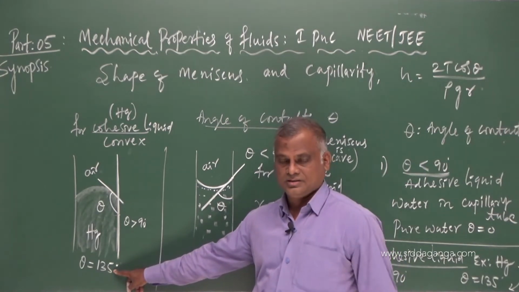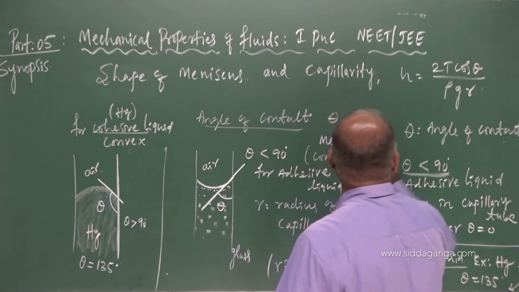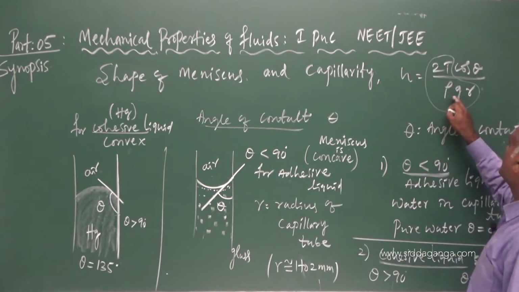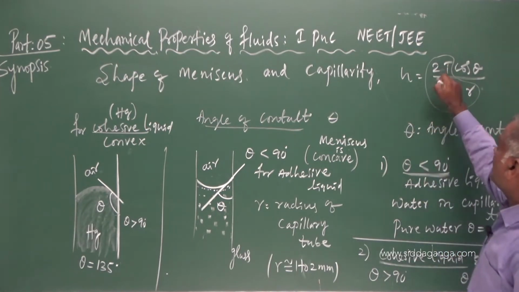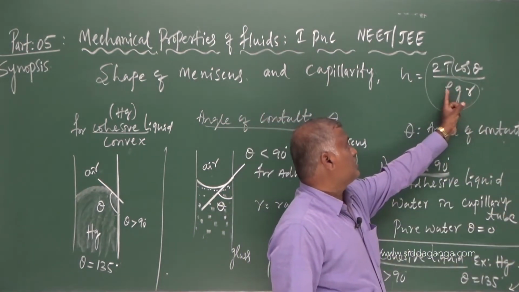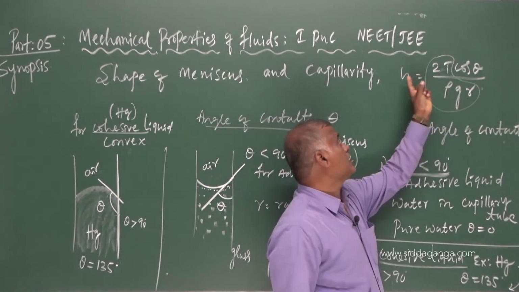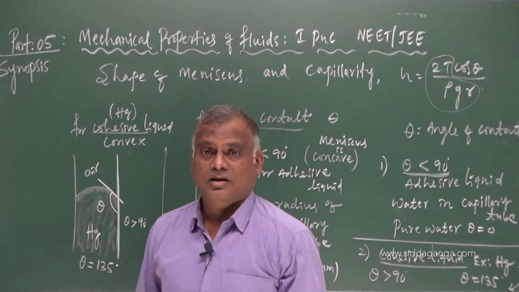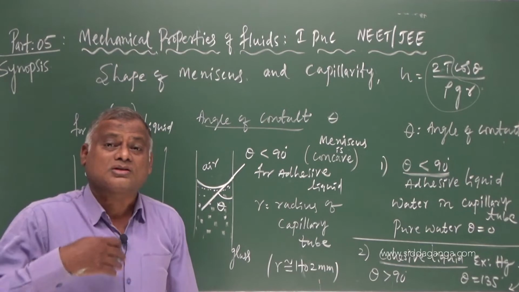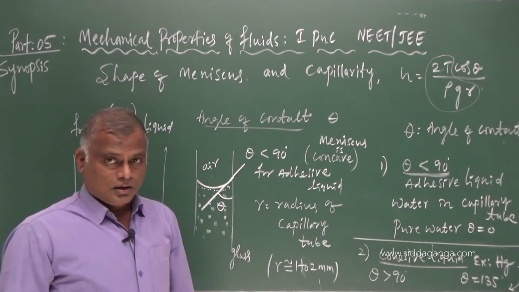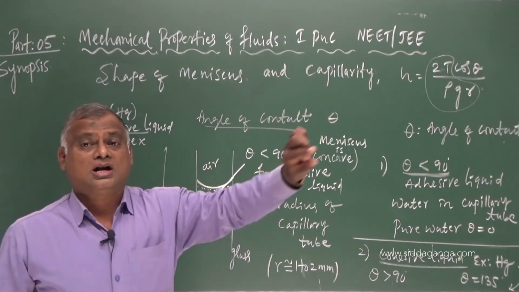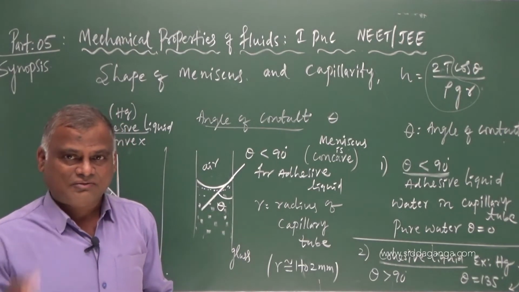I think you understood this. And one more suggestion, my dear students. Having these three terms as constant, 2T divided by rho g r, for a given liquid, surface tension is constant, g is constant, rho is constant and r is constant. How are h and cos theta related now? Directly proportional. Therefore, in trigonometry, if you observe the cosine function, cos 0 is 1. Cos 90 is 0. Means as the angle increases, the cosine value goes on decreasing. You can have this in your mind.